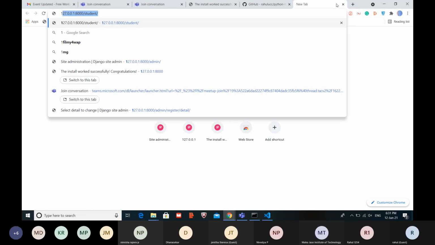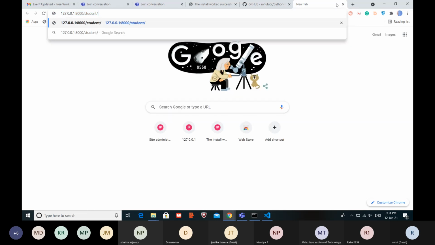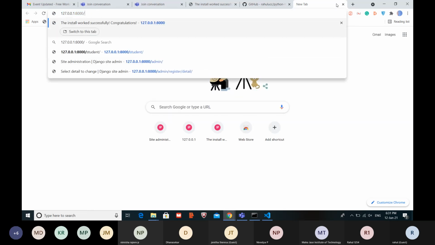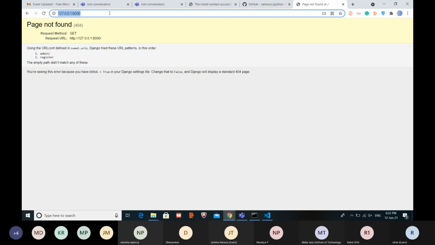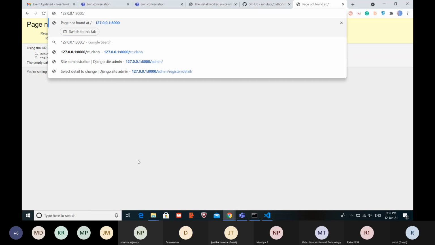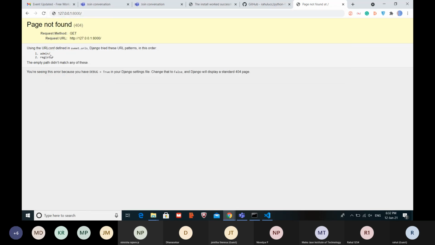Just type over here. See, just type register. See, these are the links. These are the links provided by you to the user.